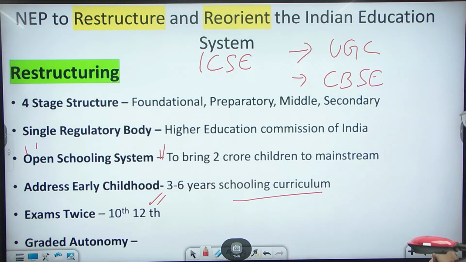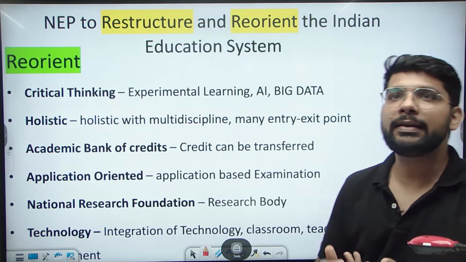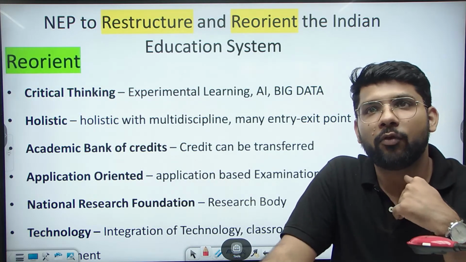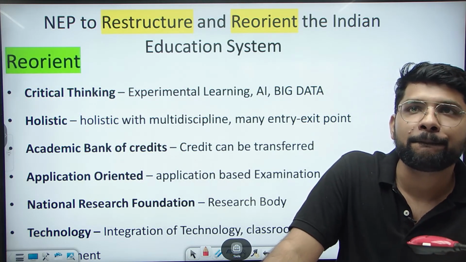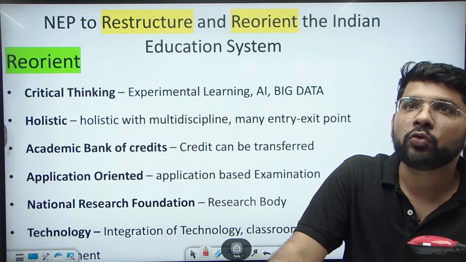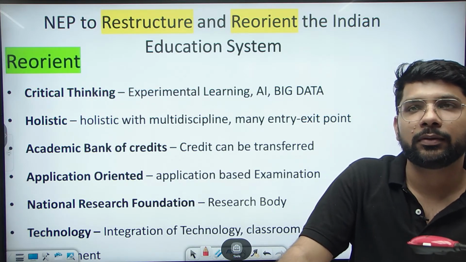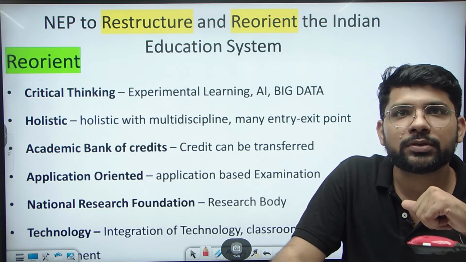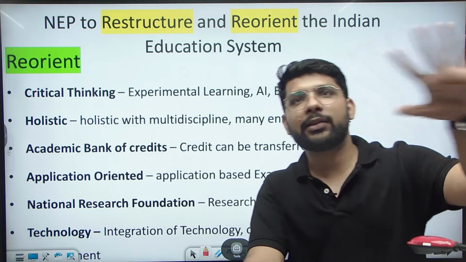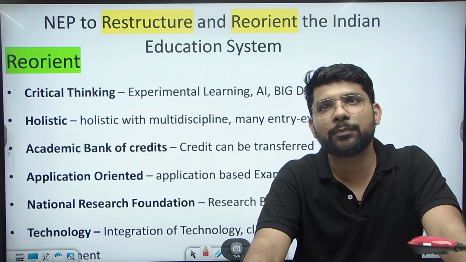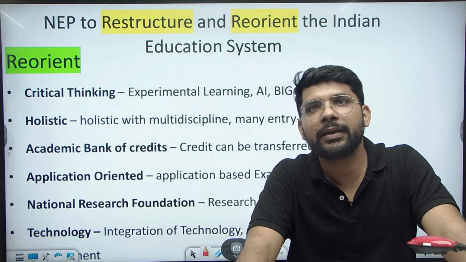So if we come to the next part, how it is reorienting means how it's changing. Initially we were focusing on rote learning, we were not focusing on the skills level, we were not focused on the application based, we were not focusing on teacher upgradation programs, we were not linking technology with education, but under the new education policy, all these things are linked.